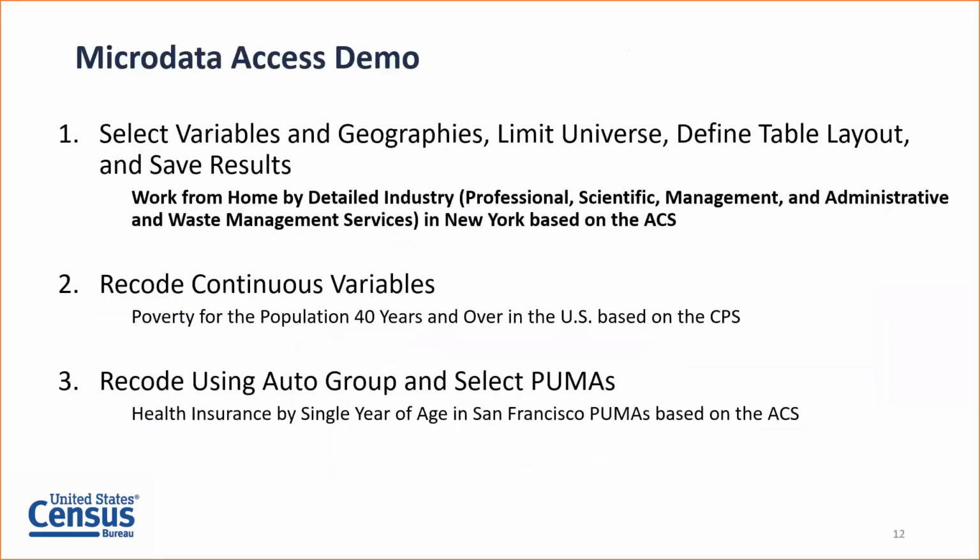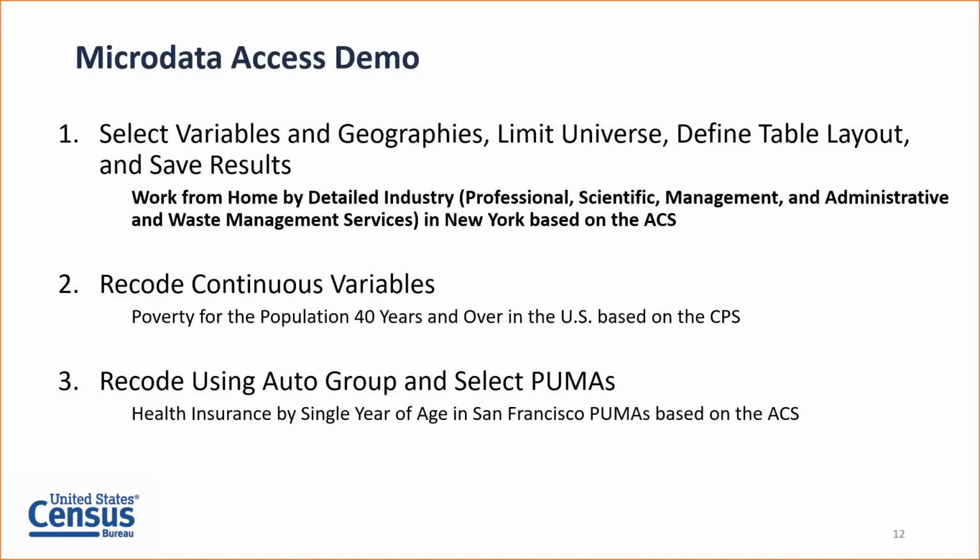So with that background information, let's dive right into the Microdata Access tool. We're going to walk through 3 different examples, and each example is going to walk through some basic skills, and we'll add on additional skills with each example that are progressively more advanced and give you a sense of the functionality that you'll need to work through the site in a variety of situations that you'll be interested in creating custom tables for.